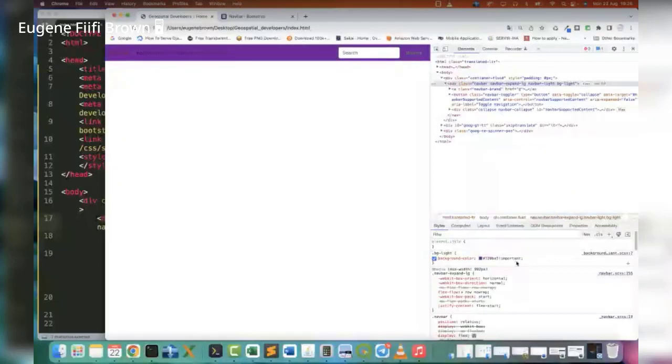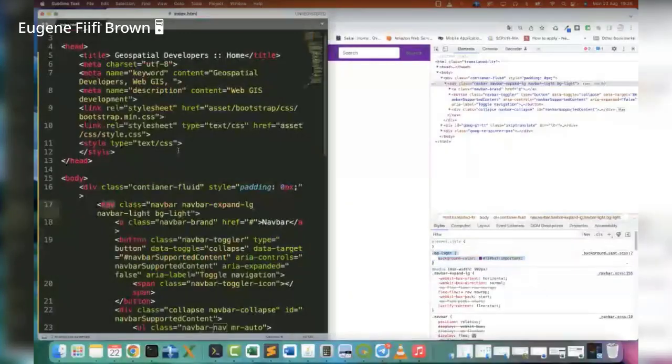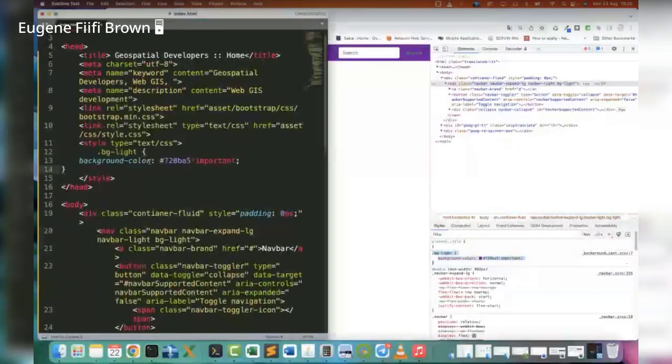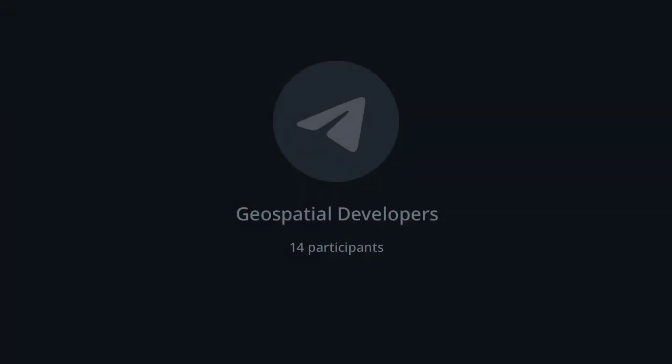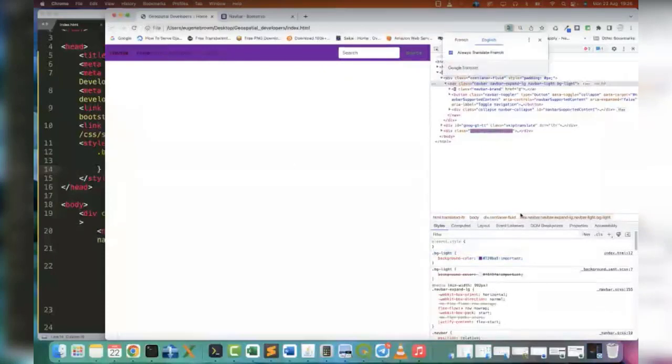I'll just copy this code back to our HTML page, the inline or whatever CSS you are using, whether the reference one or inline. I can paste this CSS here, and then I save it. Because I've pasted it, this purple color would now stick.